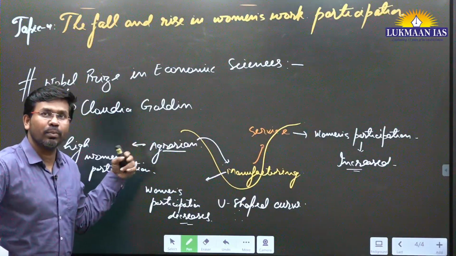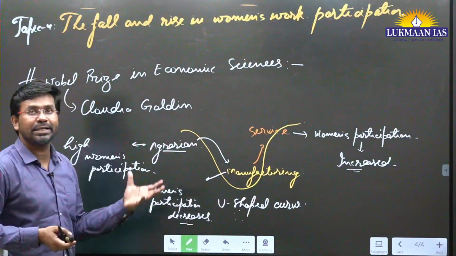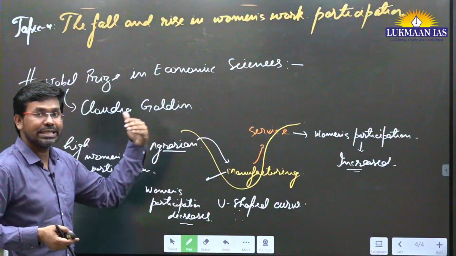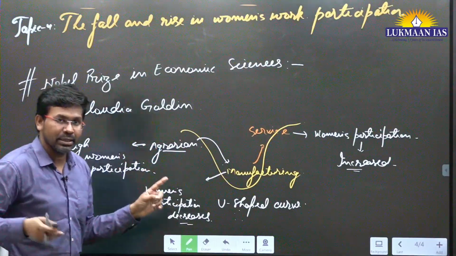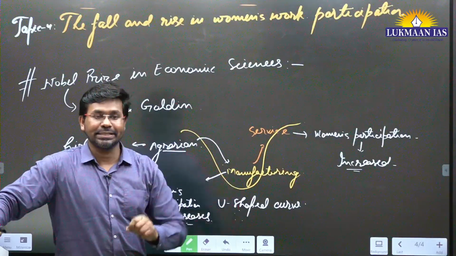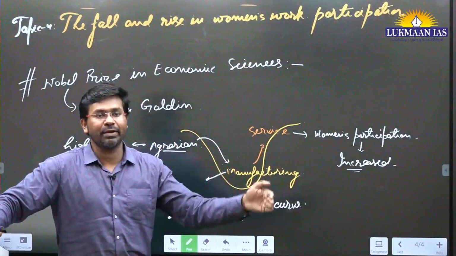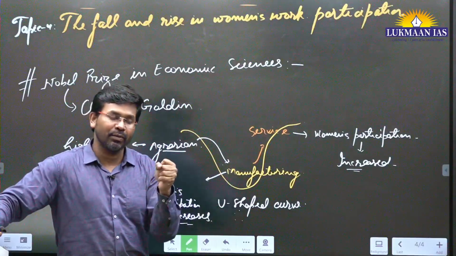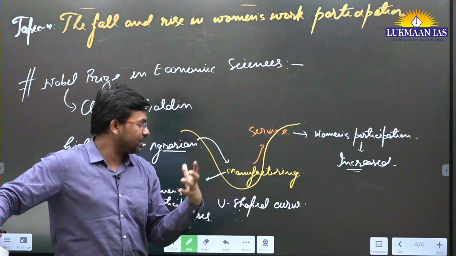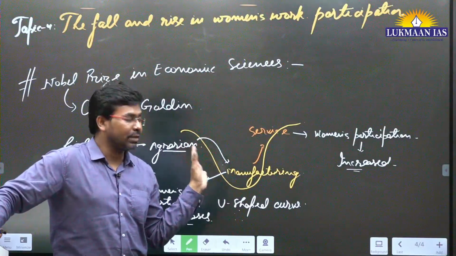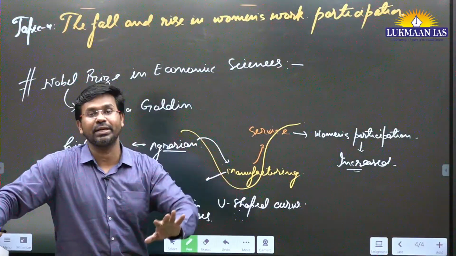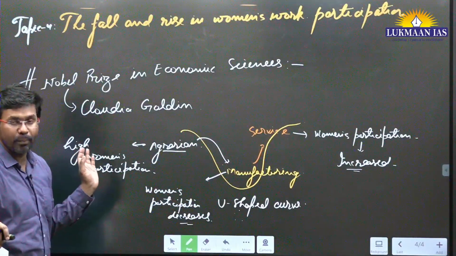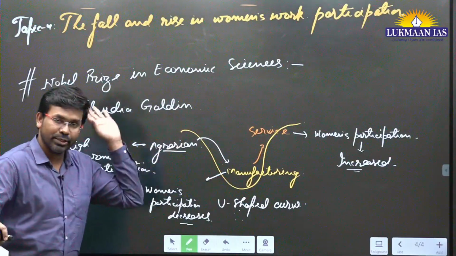And she has also remarked on many things related to women's participation at the workplace. She has talked about why women sacrifice their work participation, because they have to decide whether they want to invest time in their family or go to the workplace. Most women prefer to stay back because they have to give time to their children, to caregiving activities and to taking care of the household. So they stay back at home, and finally their participation goes down.